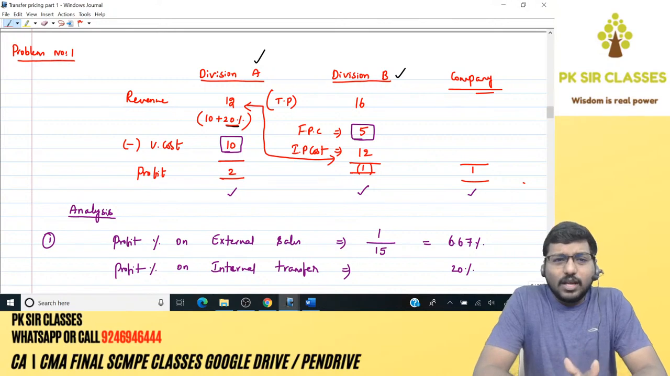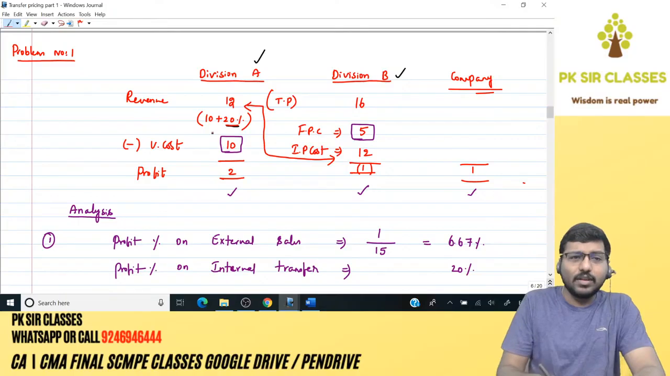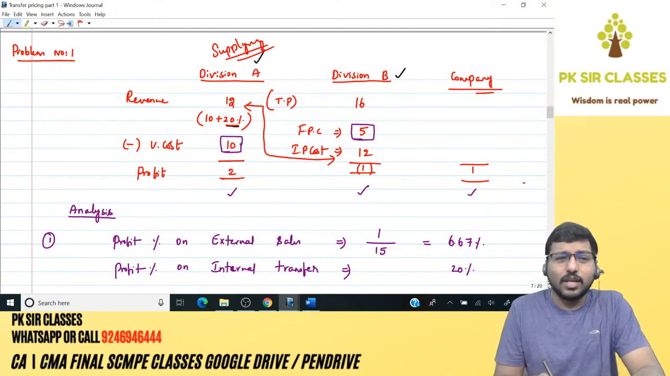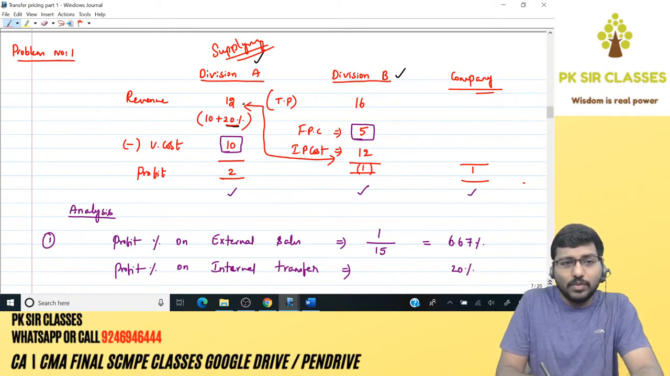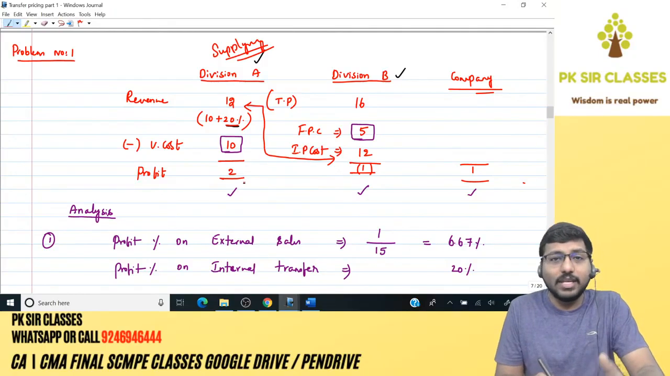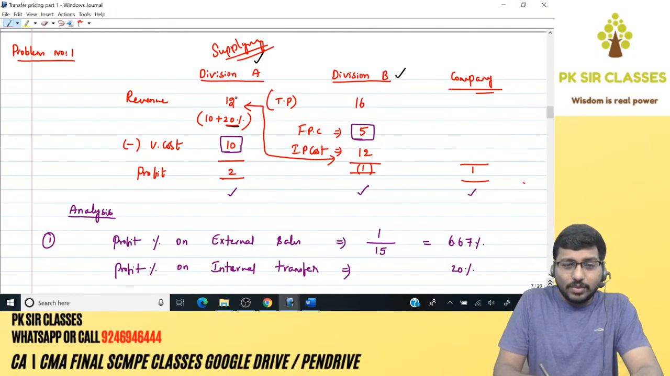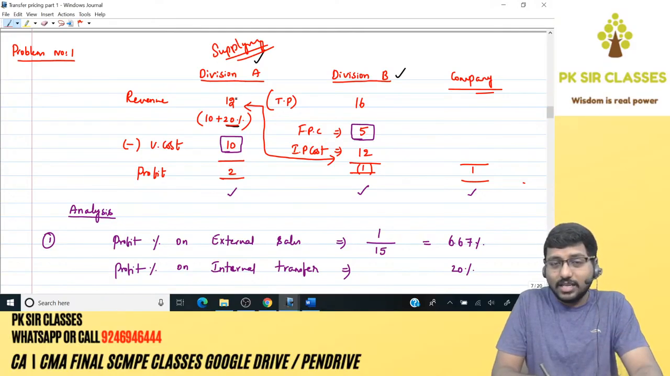Yesterday, basically, we first tried to calculate the profits of each division. With respect to the supplying division, that is Division A, its variable cost was 10 rupees and the transfer price was fixed based on cost plus 20%. Therefore, cost is 10 plus 20%, it was 12, that was the revenue, and the profit ended up being 2. And this 12 rupees is the transfer price, which is revenue for the supplying division, Division A. This will be purchased by the receiving division. Therefore, this 12 becomes cost here.